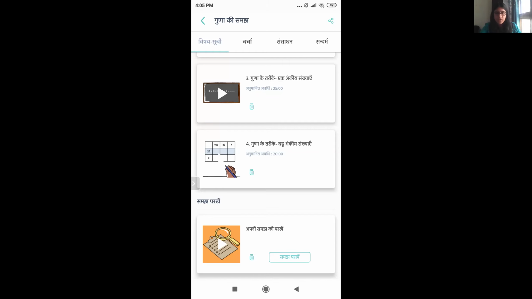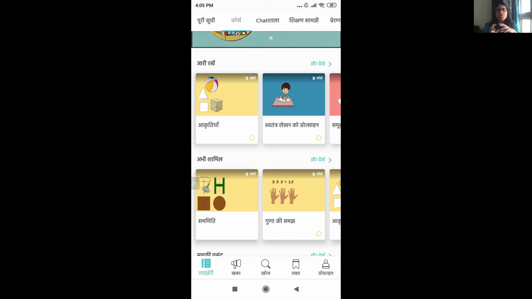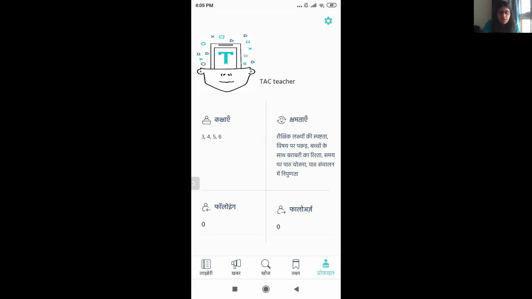Over here itself, you'll get it. And you just need to click on that. And the second step would be they'll ask you for your full name. Just make sure that you're entering your correct full name properly, because this application will not take your username. Your username is something that you can look at in your profile. So over here, as I can see, my name is Tag Teacher. So they won't be putting that on the certificate, and that's why they'll ask you again, what's your full name? Once you have written your full name, you will be able to see your certificate.